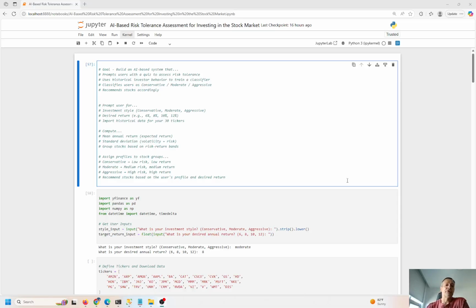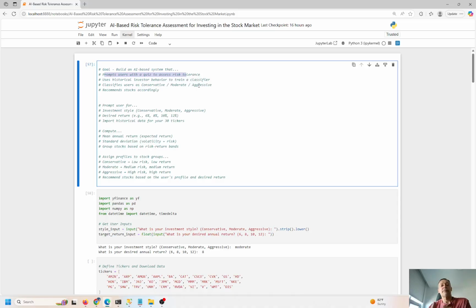The goal here is to build a system that basically prompts users with a quiz to assess risk tolerance. The quiz is going to be very, very basic, 2 questions. Right now, we can elaborate on this. We can make this more dynamic, more interactive, do a deep dive. I'm just going to start with 2 just to illustrate the point of how this can be done. And I'm not saying this is absolutely the best way to do it or the absolute correct way to do it, but this is one version of the truth, right? This is one way that we can set up this risk tolerance assessment tool.